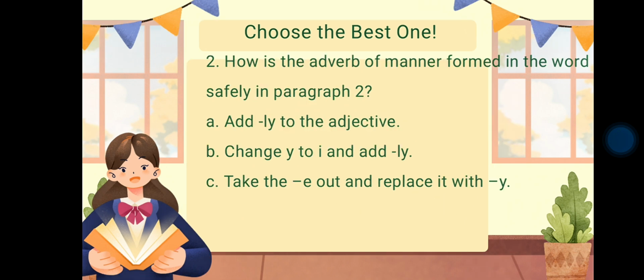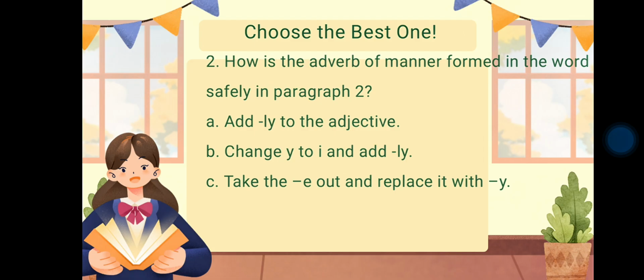Number 2. How is the adverb of manner formed in the word safely in paragraph 2? A. Add ly to the adjective. B. Change y to i and add ly.